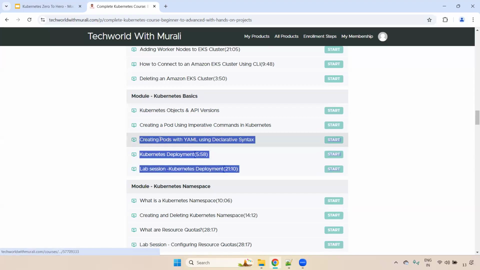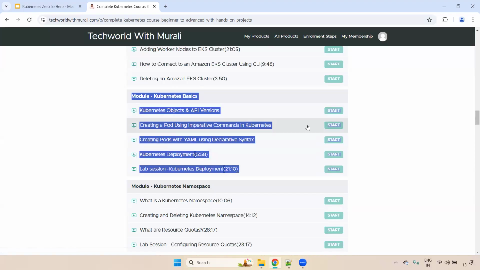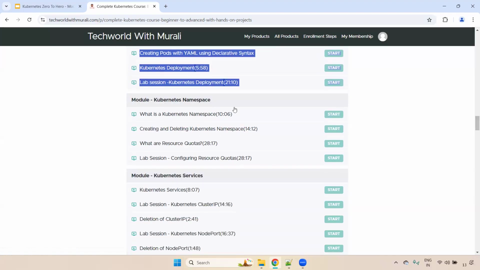Okay, sample application. Once you complete this one, you will get to know what the available objects are. When you write that Kubernetes YAML file for each object, what are the options available? Everything you will get to know. Okay, fine. And then the next one is Kubernetes namespace.